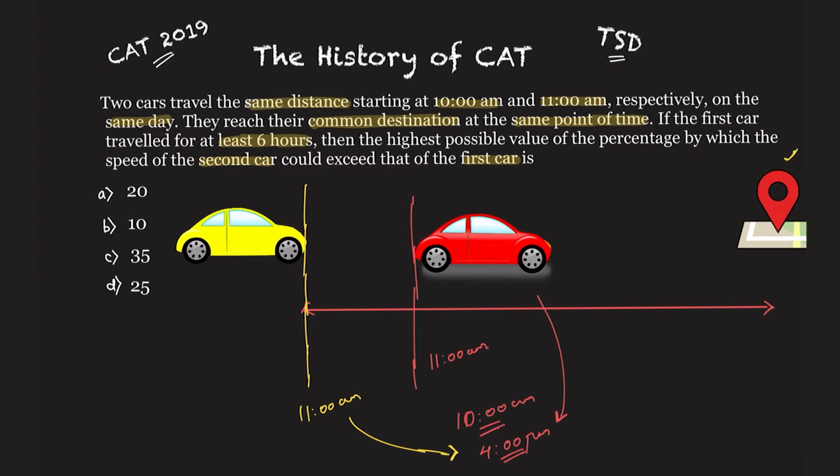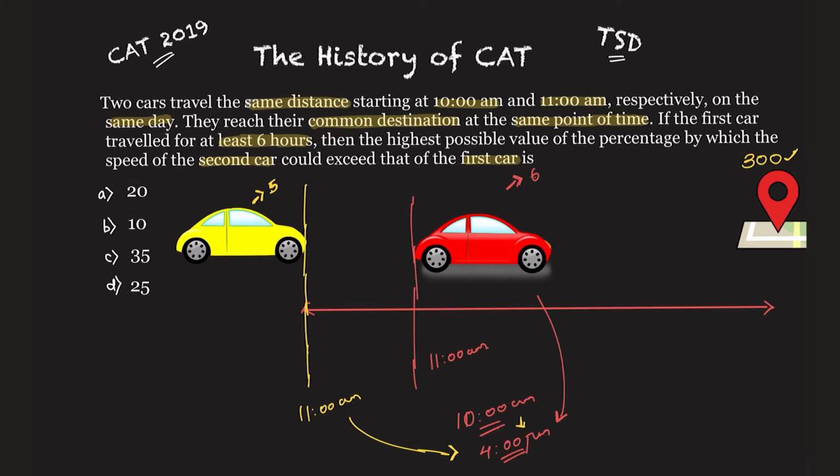So if the minimum this car takes is 6 hours, and I add 6 to 10, it will reach at 4 pm, right? At least it can reach at 5, 6, 7, but at least it will reach at 4 pm. This car will also reach at 4 pm only. Okay, so what do you understand from this? Let's take that the red car is traveling the distance in 6 hours, and the yellow car is traveling the distance in 5 hours. If I take the LCM of these two, it will be 30. Let's make it 300 as well. It doesn't matter, you will always get the right answer.